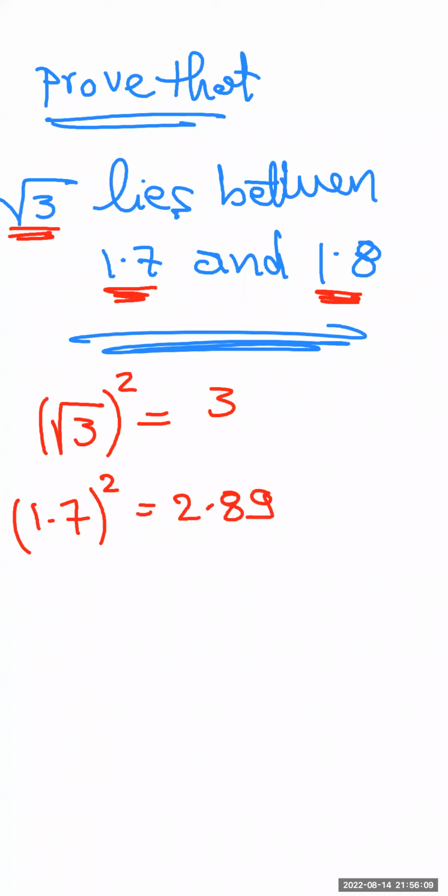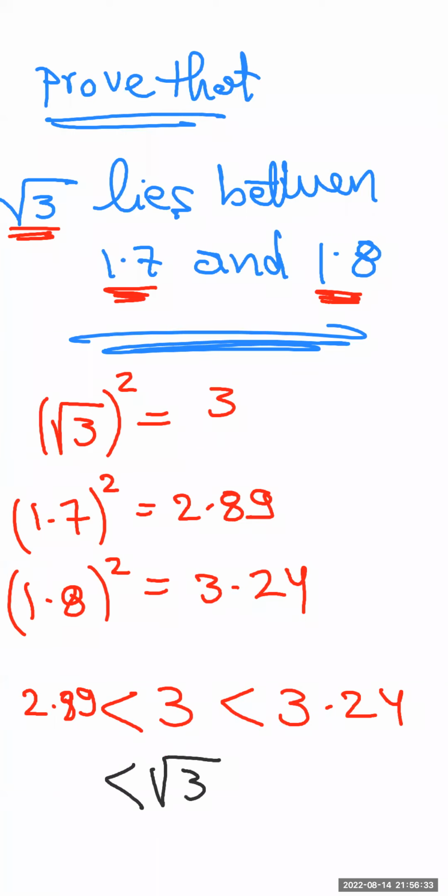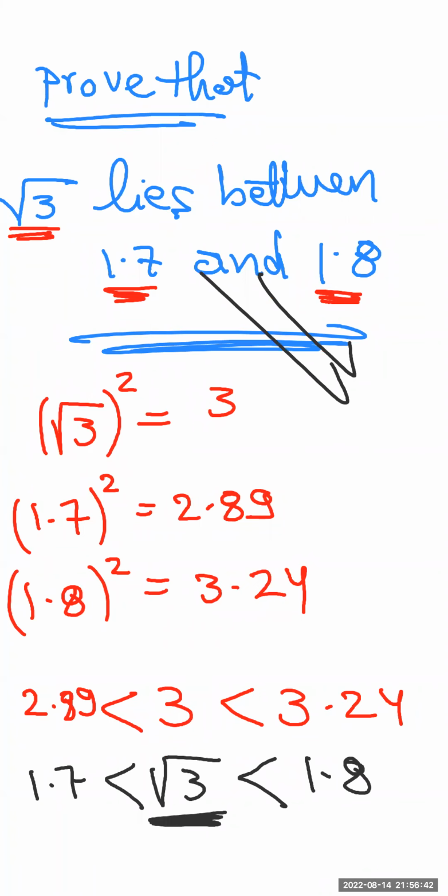Then what about 1.8 to the power 2? We will find that it equals 3.24. So now, guys, 3 is greater than 2.89 and smaller than 3.24. So this means square root of 3 is greater than 1.7 and smaller than 1.8. So square root of 3 lies between these numbers. Okay?